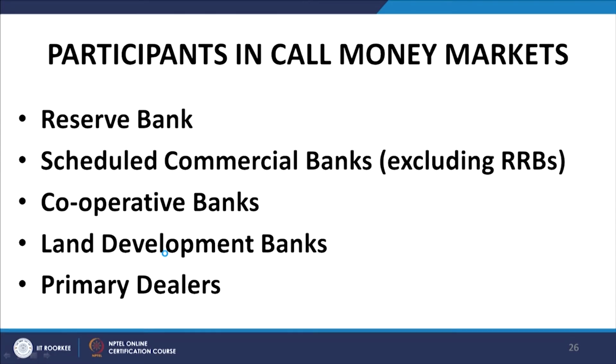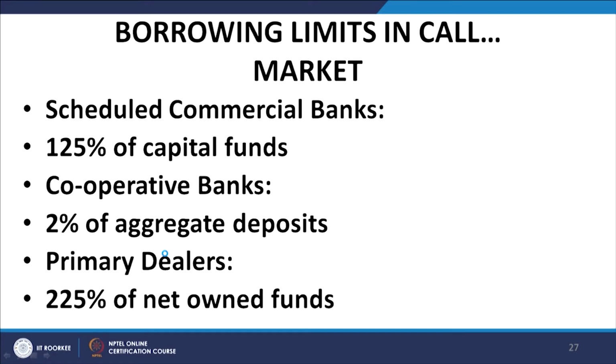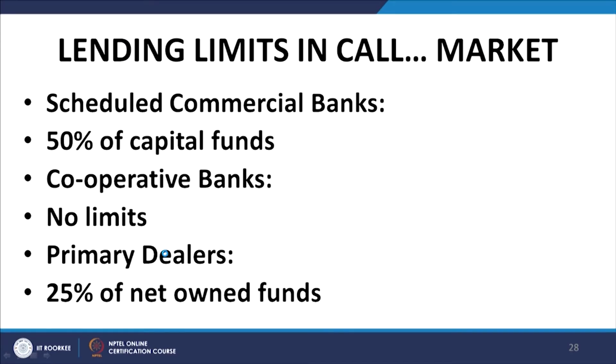Participants in the call money market are the Reserve Bank, the scheduled commercial banks, cooperative banks, land development banks and primary dealers. Borrowing limits in call markets, well, it is given here. Scheduled commercial banks can borrow up to 125% of their capital funds, cooperative banks can borrow up to 2% of their aggregate deposits and primary dealers can borrow up to 225% of their net owned funds. As far as the lending limits are concerned, scheduled commercial banks can lend up to 50% of capital funds, cooperative banks have no limits to the amount they can lend and primary dealers can lend up to 25% of their net owned funds.